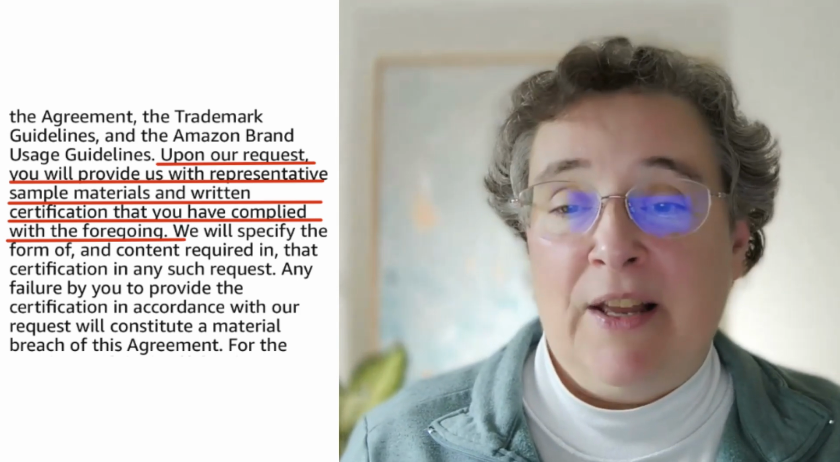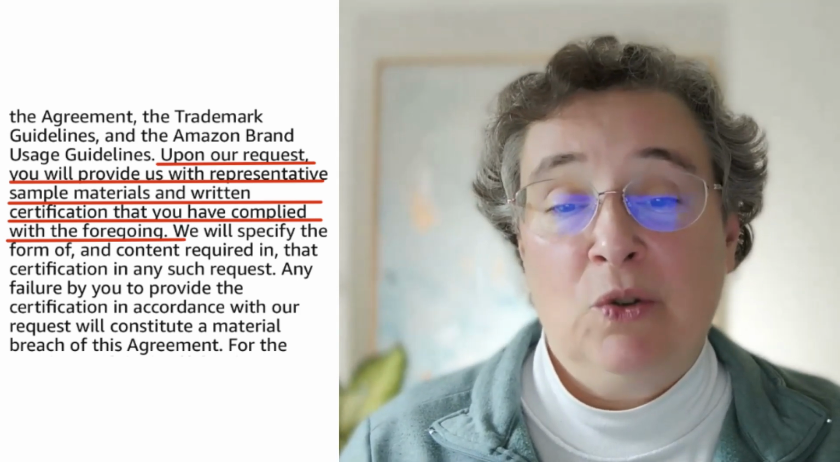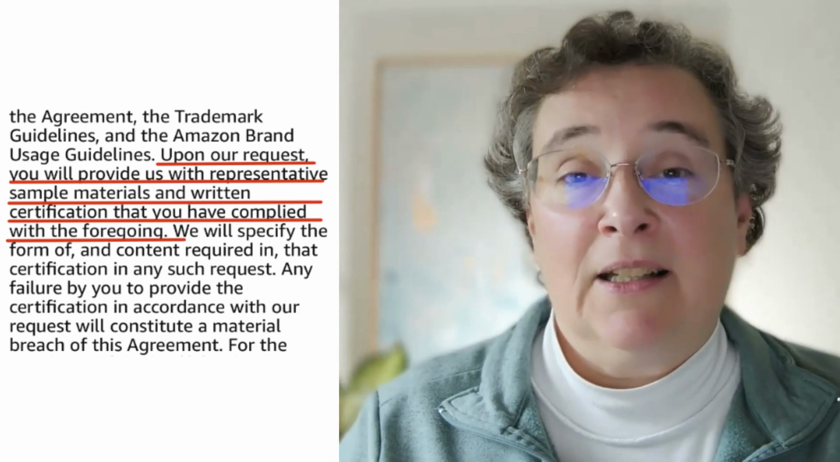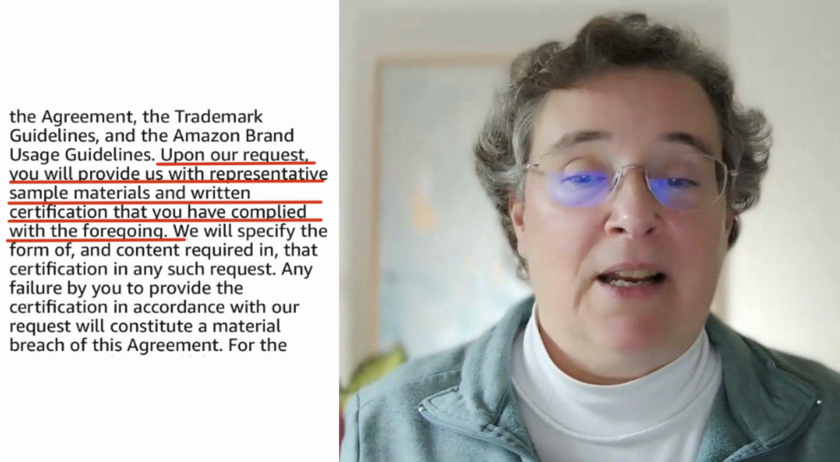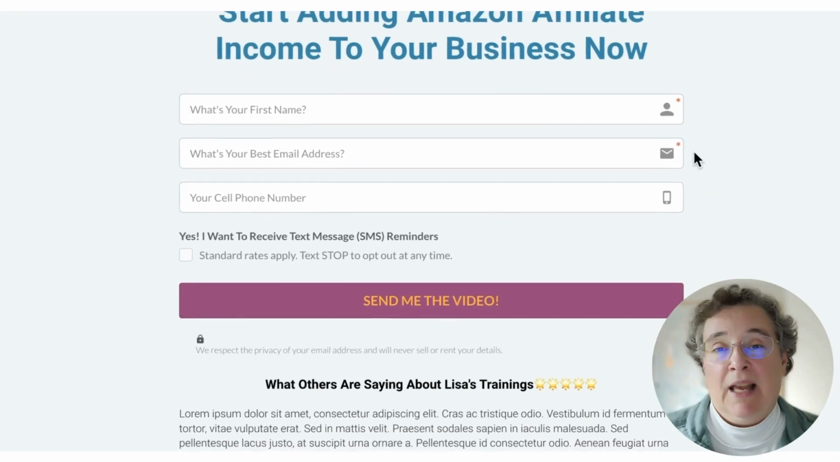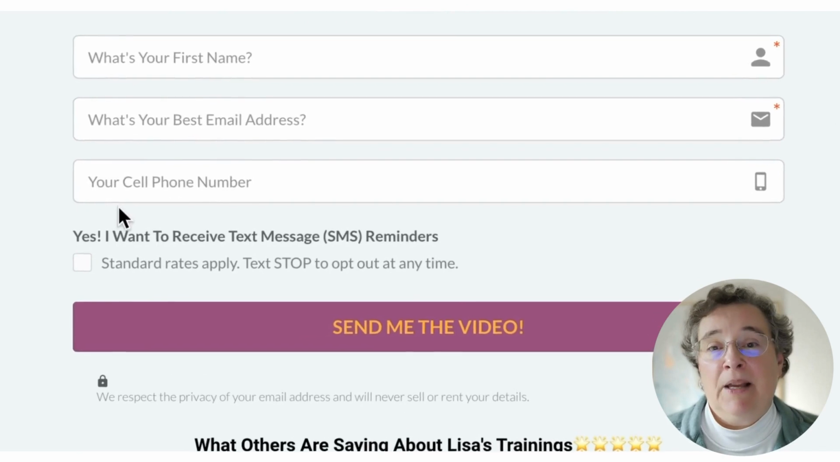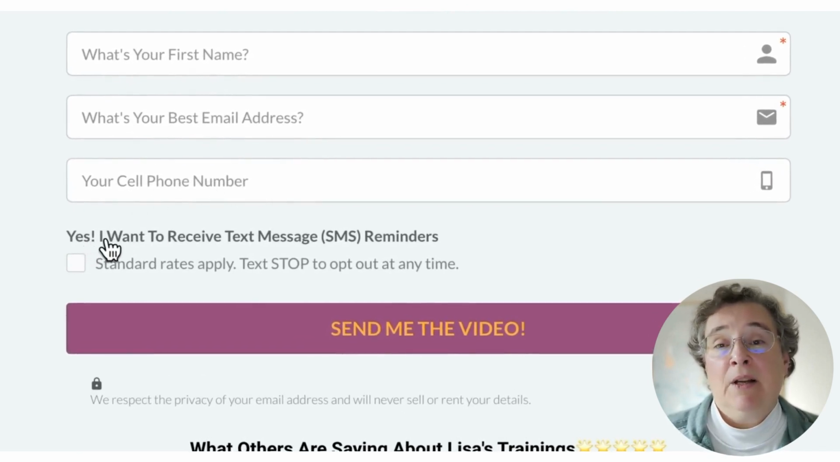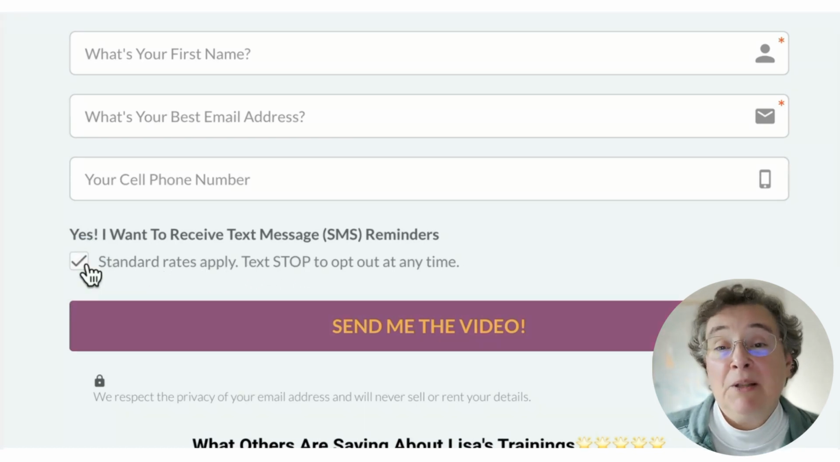So what that is a fancy way of saying is that you have used the right kind of software that allows your subscriber to opt out at any time. Let me show you what this looks like. This is an example of a landing page with an opt-in form on that landing page. And you can see there's a place to put in their name, their email address, and their cell phone number for SMS text messaging. But here's the important part. There is a checkbox with a notification that says, yes, I want to receive text messages through SMS reminders. And you can see the checkbox there that allows them to opt out at any time.